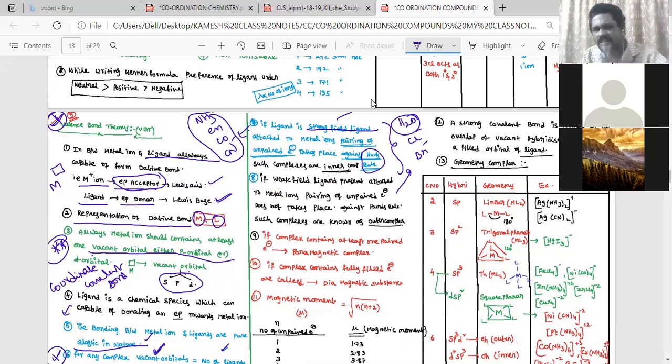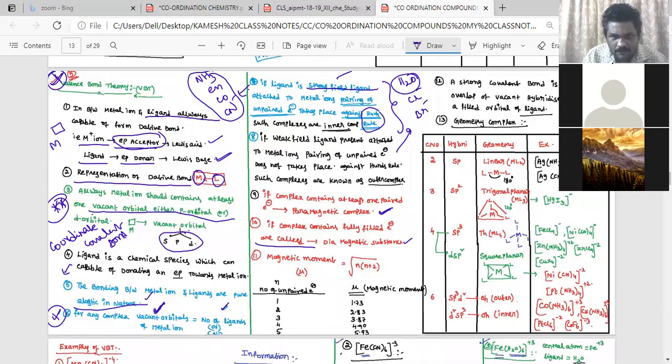I will explain with one example. Just wait. If a complex contains at least one unpaired electron, it is said to be paramagnetic. If the metal complex is fully filled, it is called diamagnetic. Now the formula for magnetic moment, which I already discussed in the d block, is in Bohr magnetons. If n equals 1, it is 1.73. If n equals 2, with two unpaired electrons, it is 2.83. Like this, please go through it.